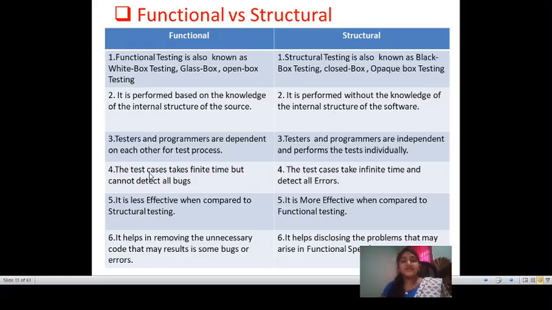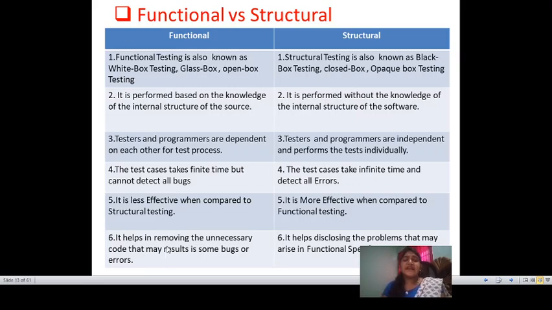Structural testing takes infinite time, so it doesn't have any limit, but detects all errors. So in functional testing the efficiency is less compared to structural testing, and in structural testing the efficiency is more.